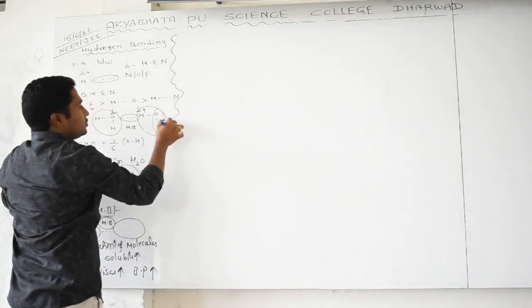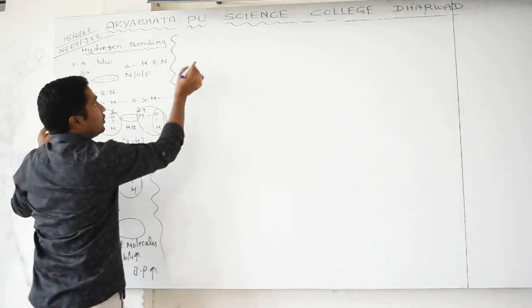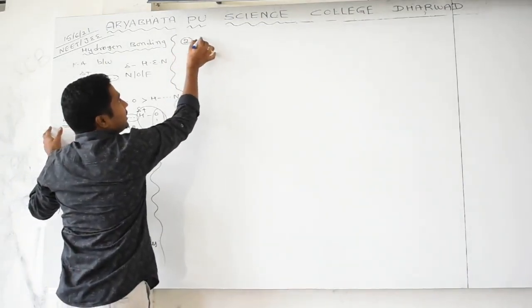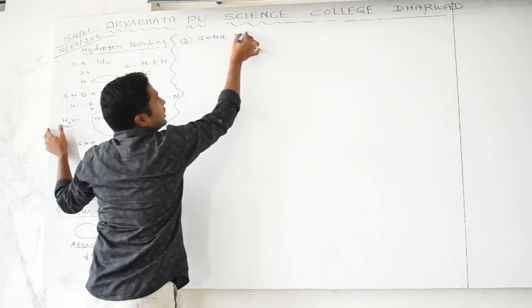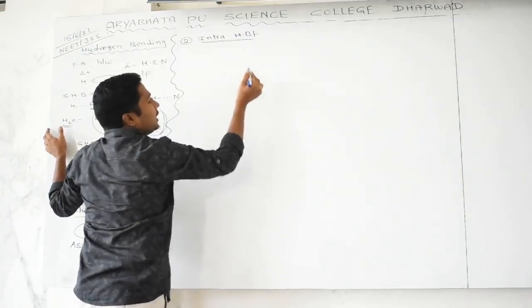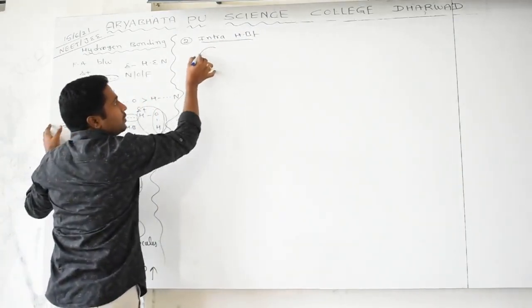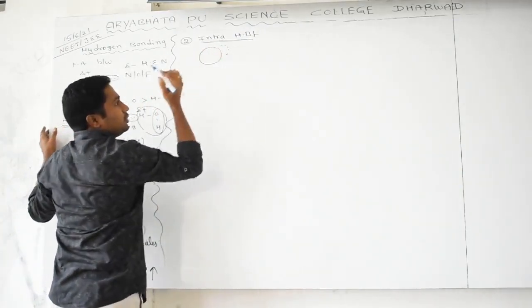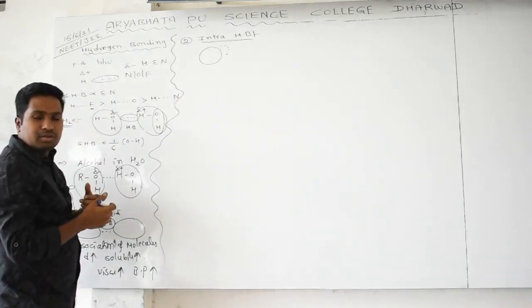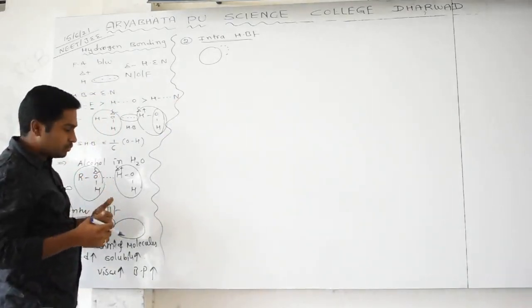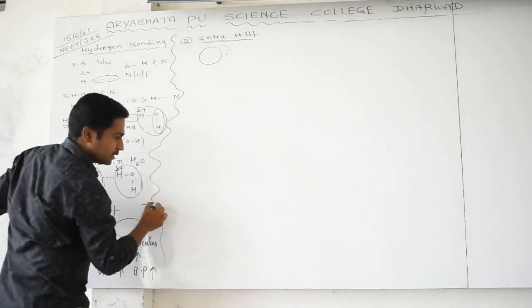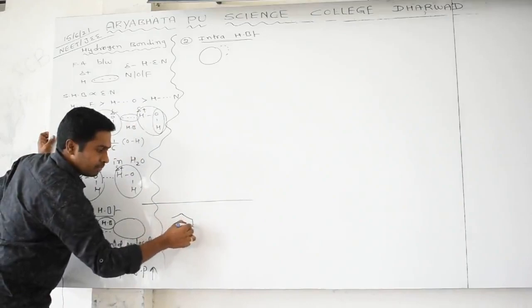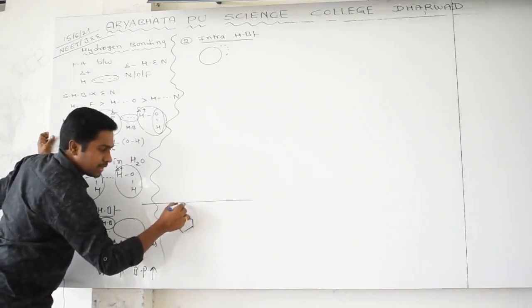Now I will tell you another example, the second type: intramolecular hydrogen bonding. Intramolecular hydrogen bonding means a hydrogen bond formed within the same molecule. First, for the inter type, I will give you some examples.